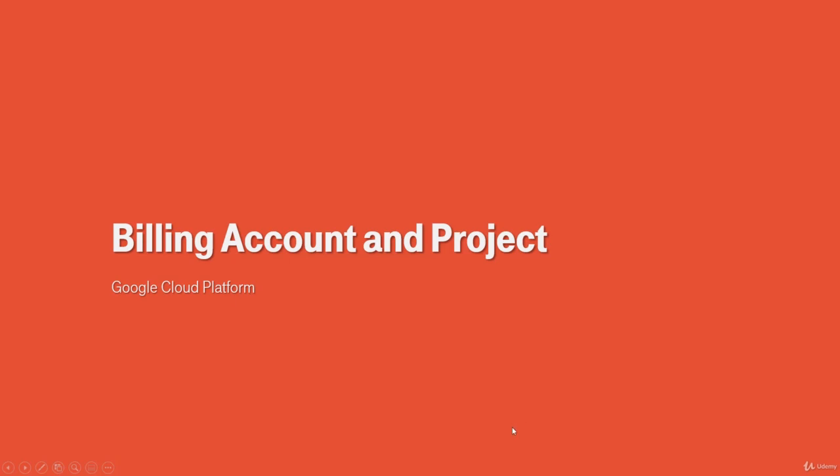That's it, guys. As for IAM, that is the way you can restrict and provide access to some users, or I would say applications, in the context of Google Cloud Platform. Let's go ahead and look at the billing account and the project and its relation in the next lecture.